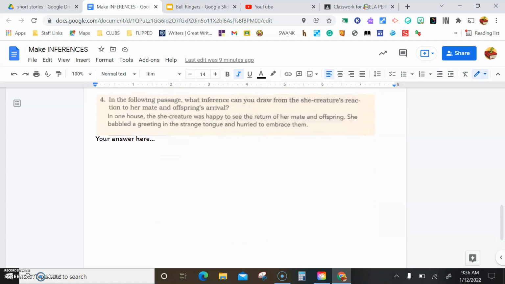Last question, question 4. In the following passage, what inference can you draw from the she creature's reaction to her mate and offspring's arrival? In one house, the she creature was happy to see the return of her mate and offspring. She babbled a greeting in the strange tongue and hurried to embrace them.